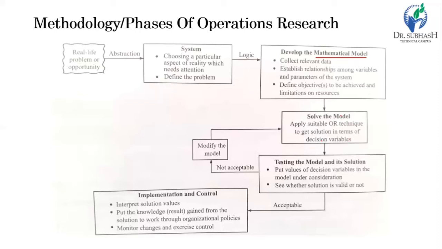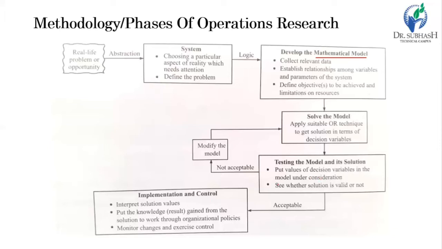Now, after getting the result, test this result according to our conditions. So the next phase is testing the model and its solution. Put the values of the decision variables in the model under consideration. Keep in mind, this is not an actual implementation, just a planning phase. According to the result, just plan or allocate the resources as per the result, and check whether it is acceptable or non-acceptable. If it is acceptable, then go for the next phase, which is implementation and control.